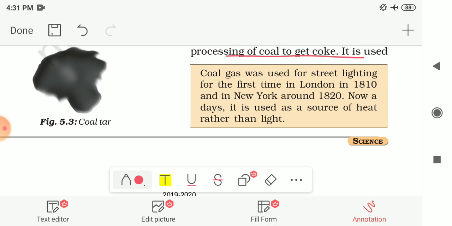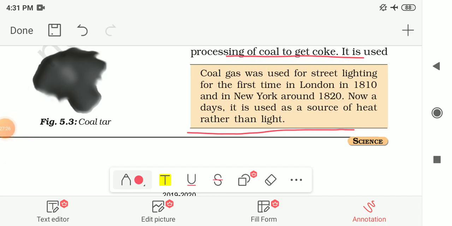Here one fact is given to you: the coal gas was used for street lighting for the first time in London in 1810. Earlier it was used for lighting purposes as it is an illuminating gas. So for lighting purposes it was first used in London in 1810 and in New York around 1820. And nowadays it is used as a source of heat rather than light. Nowadays we are using this to get heat or for heating purposes. So this is the use of coal gas.